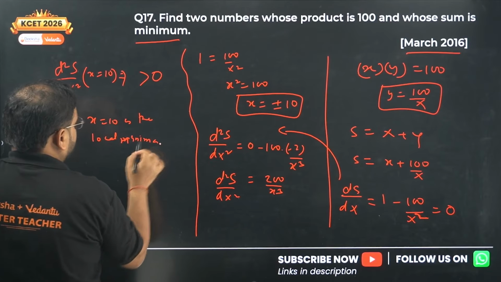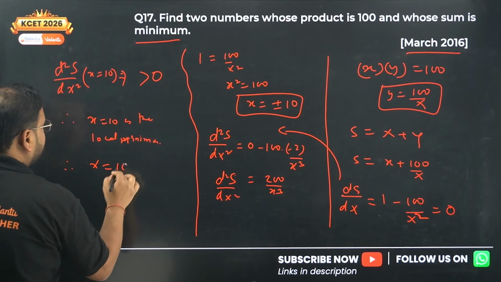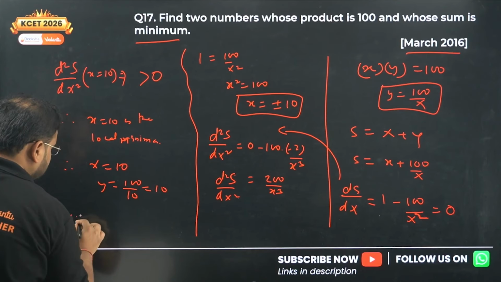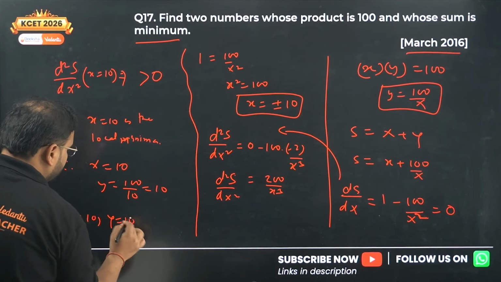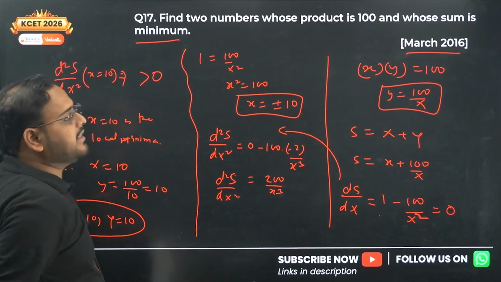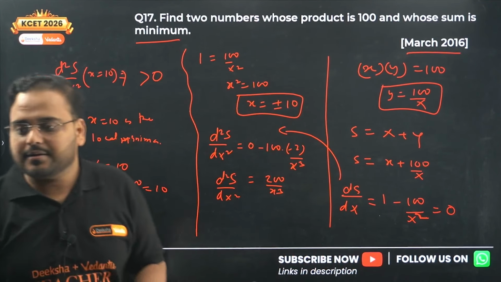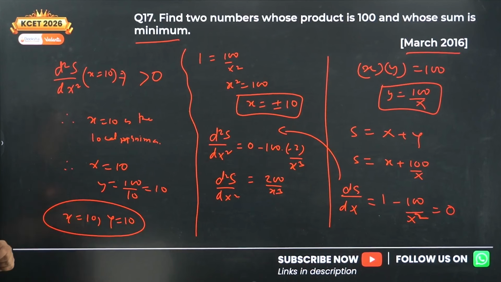Minima. Therefore, the value of x is 10. And the value of y is 100 by 10, hence also 10. So the two numbers are x equals 10 and y equals 10, where the product is 100 and the sum is minimum as 20. Getting it? Yes. So question number 17 is also over.